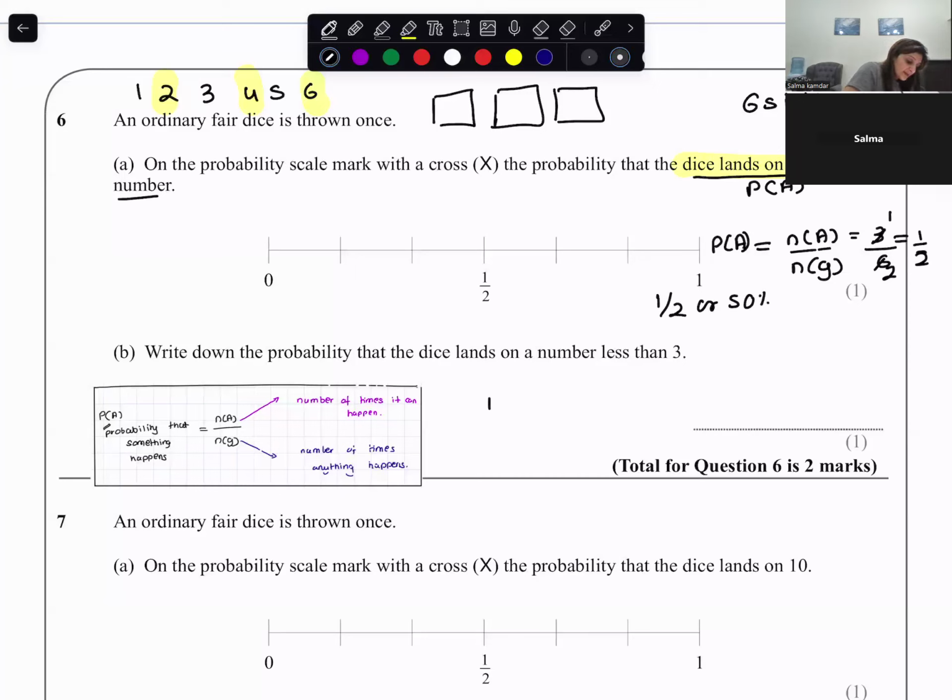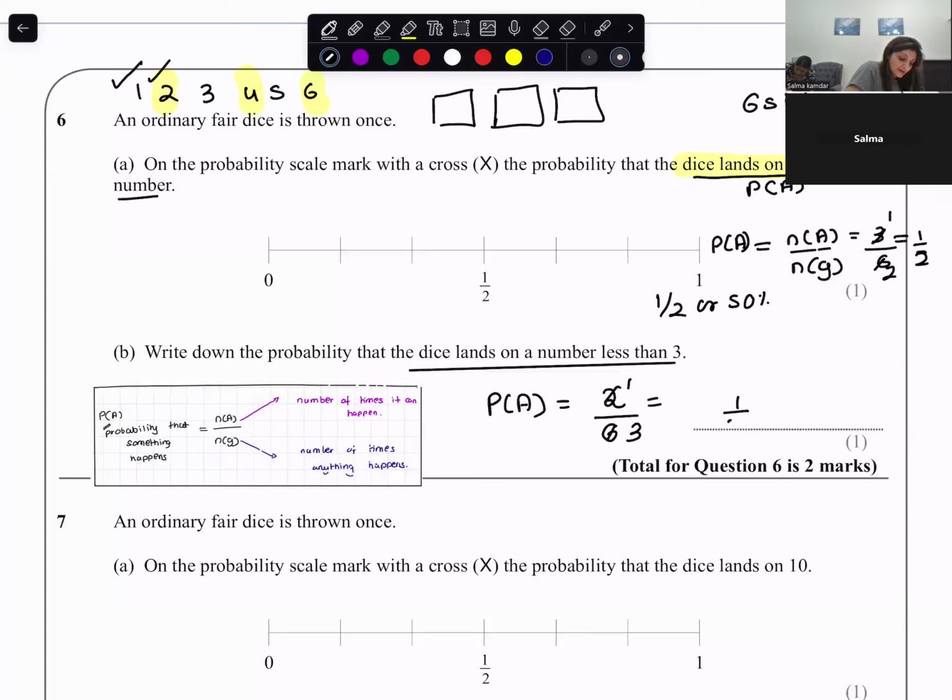Write down the probability that the dice lands on a number less than 3. So how many numbers do you have less than 3? You have 2 numbers less than 3. So the probability that the dice lands on a number less than 3 is the number of times it can happen, numbers less than 3, divided by the total number of possible outcomes, that is 6.